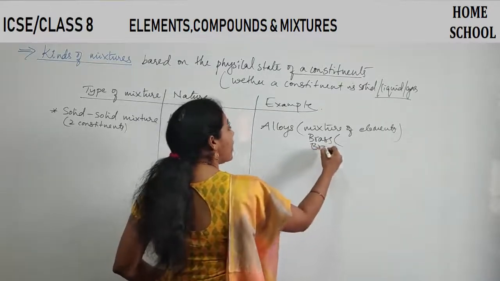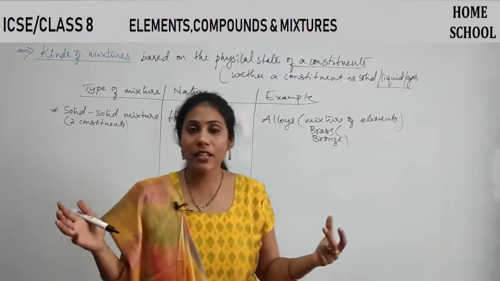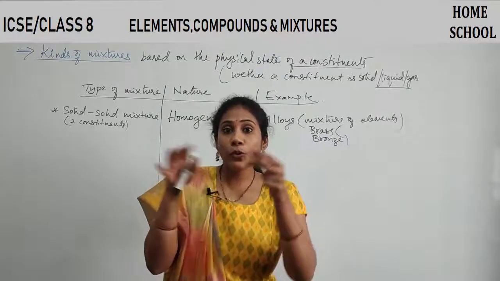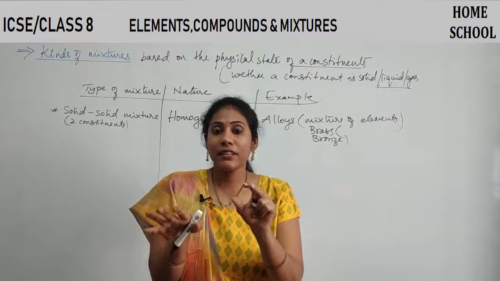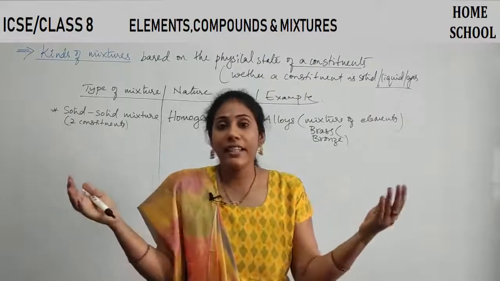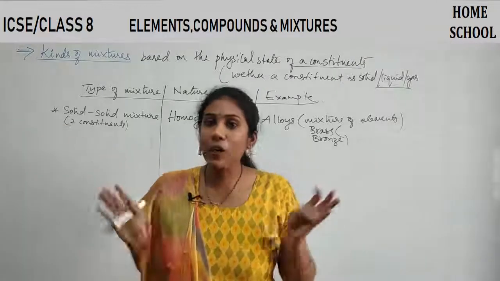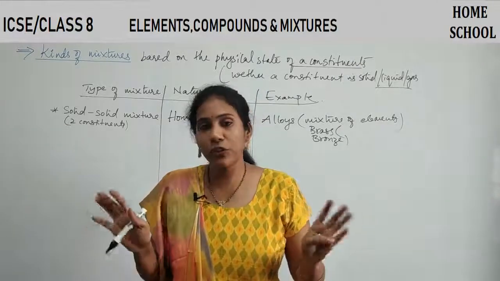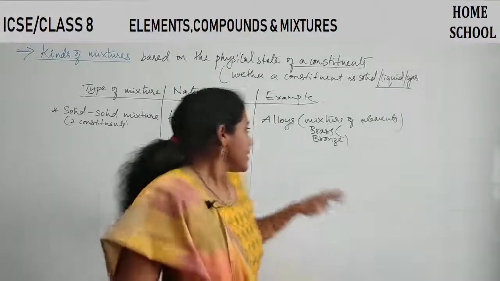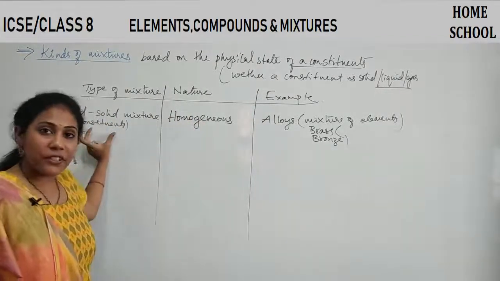And bronze is one more alloy. You must have heard of a bronze medal. So in bronze two elements are completely mixed. You cannot separate them that easily. The two elements are uniformly spread throughout the mixture. So alloys are the example for this variety of mixture.